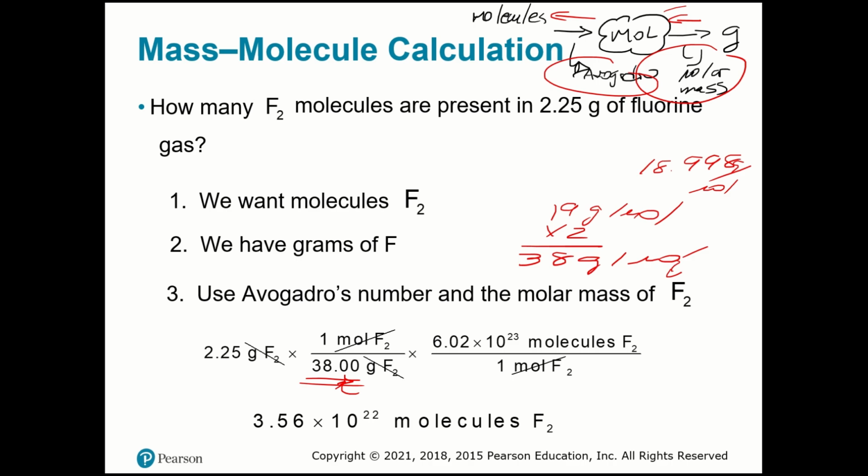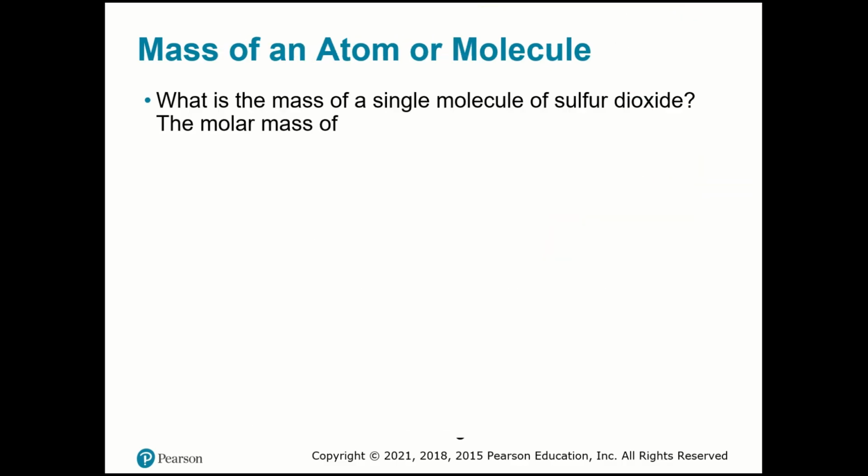So now this is the first step over here, remember? So I'm converting grams to moles. And then I go to the second step, which is over here. So I'm using Avogadro over here to find molecules. So now my result is 3.56 times 10 to the 22nd molecules. Good? Easy. One more, just to practice.